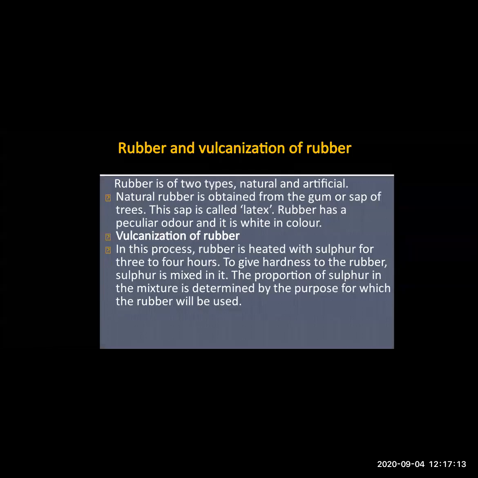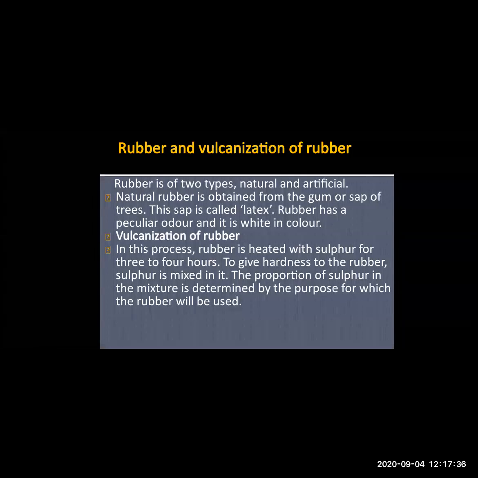Now, rubber. Rubber is of two types, okay, natural and artificial. In chapter two, we studied the characteristics of living organisms. One of the characteristics was excretion. Some plants excrete unwanted things from the bark of the plant.